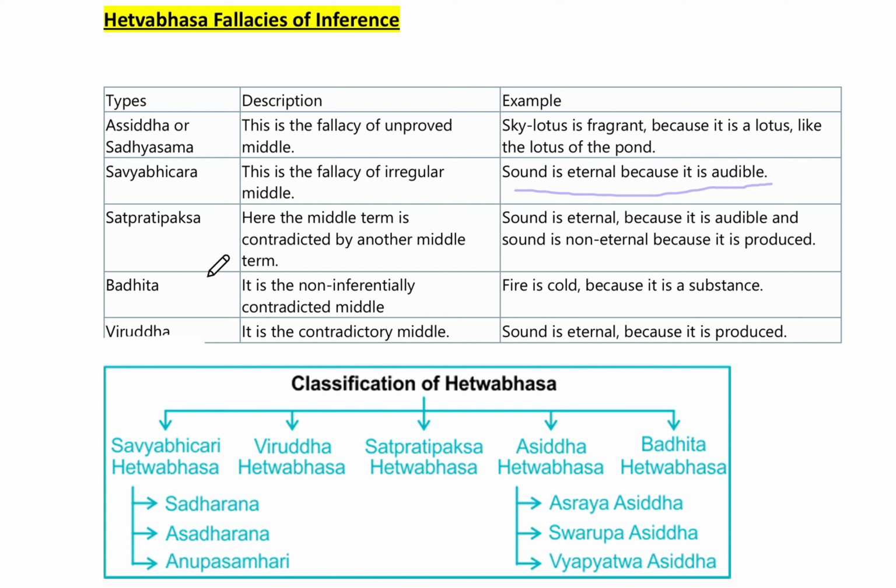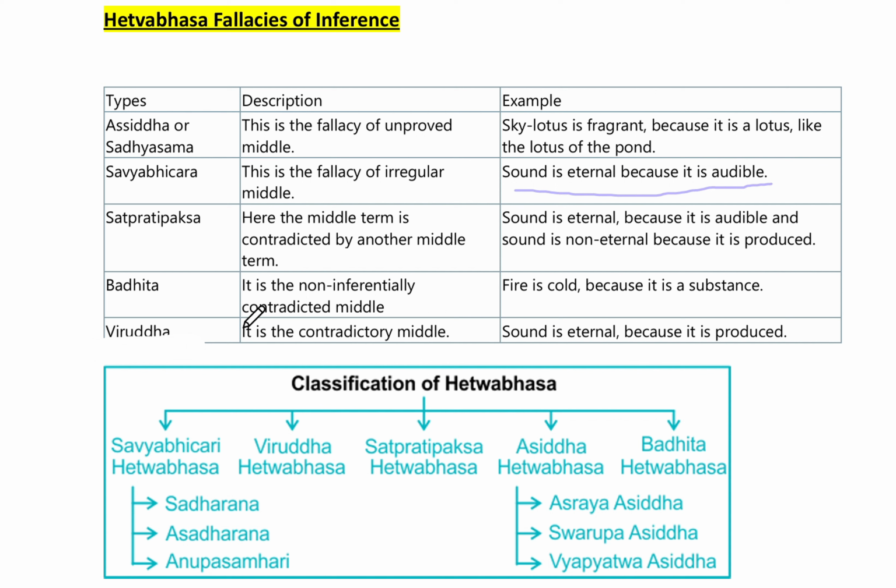So we can see there is a contradiction, and one middle term is able to contradict the other middle term. Now we will go on to the fourth, Badhita. It is knowledge, the non-inferentially contradicted middle. The example is: fire is cold because it is a substance. How can fire be cold? Fire is always hot, we know. So we can say that it is Badhita, that means the contradicted middle term.